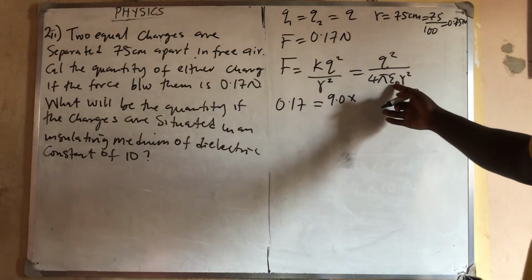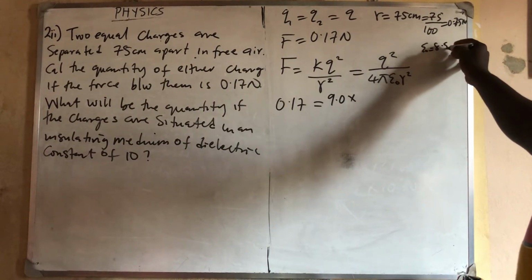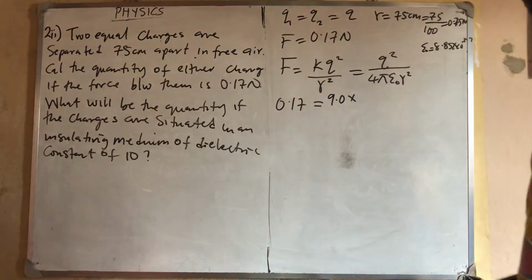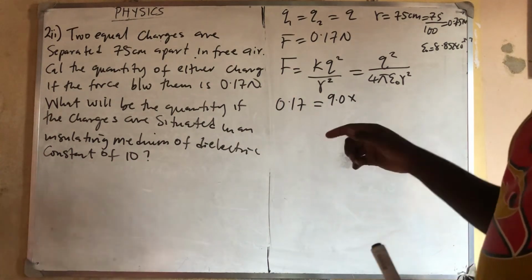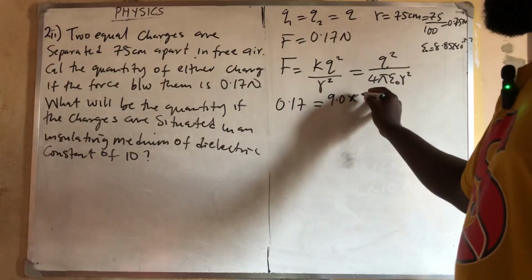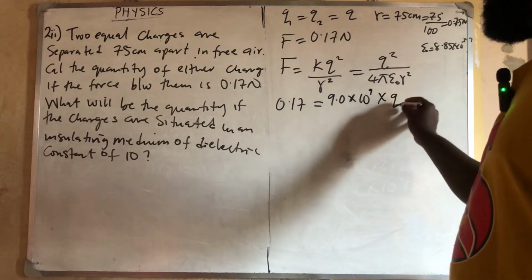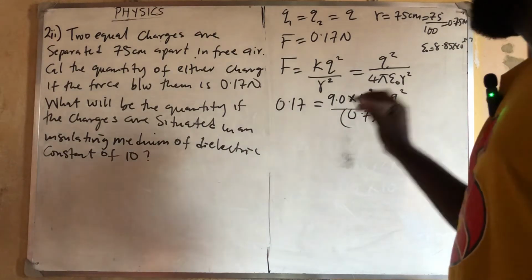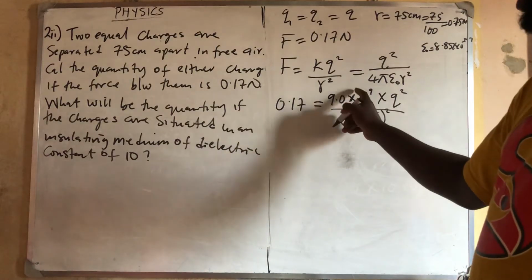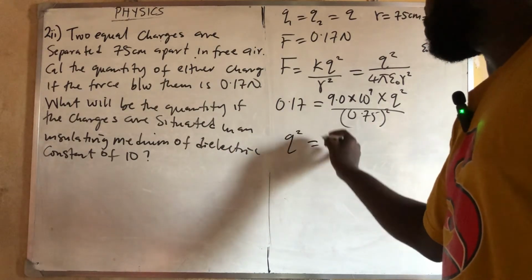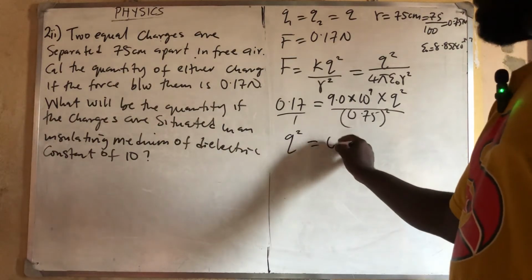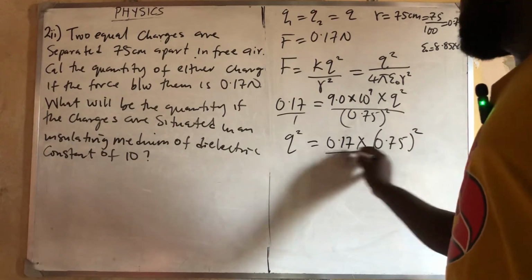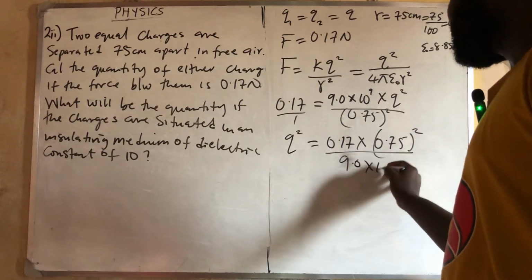And you know what your E naught is. E naught is always 8.85 times 10 raised to power minus 12. So don't forget your E naught to be that. But if you don't want to use that, you can use this. So I have my K, 9 times 10 raised to power 9, then times my R squared, all over 0.75 all squared. If I make this subject of formula, this one will go up, while this one will come down. So R squared is equal to, if you cross multiply, 0.17 times 0.75 all squared, then all over 9.0 times 10 raised to power 9.